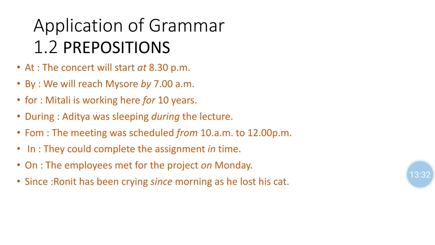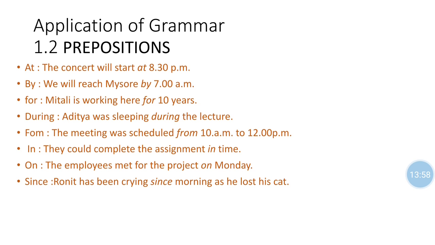From. The meeting was scheduled from 10 a.m. to 12 p.m. So from. In. They could complete the assignment in time. Means in the duration, or the time given, in that specific period the assignment is completed by them. On.